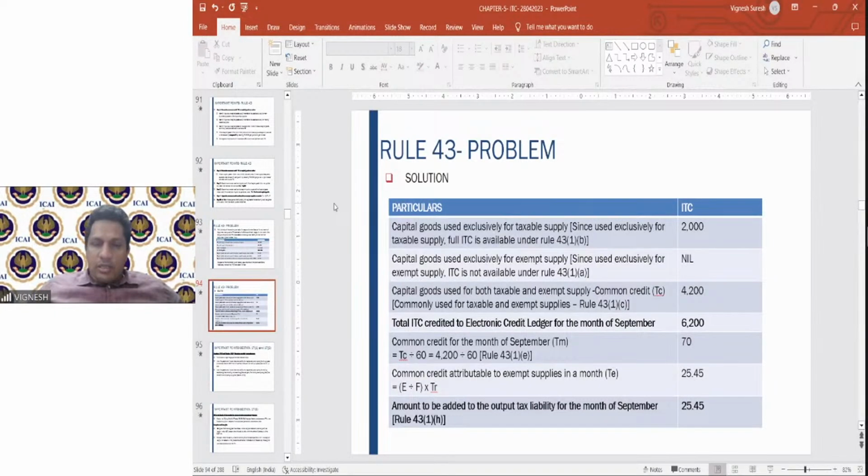We will also cover the shifting from regular to composition scheme. Exempt supply becomes taxable supply, how do you deal with the credit? Taxable supply becomes exempt supply. Multiple concepts are going to be covered, and we are going to do multiple problems, because of the time dedicated. So I want you to get this chapter into grip very clearly.